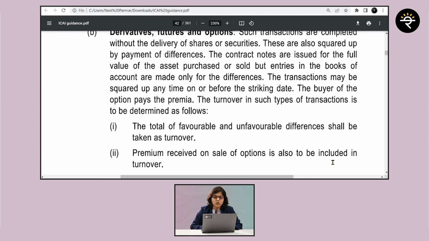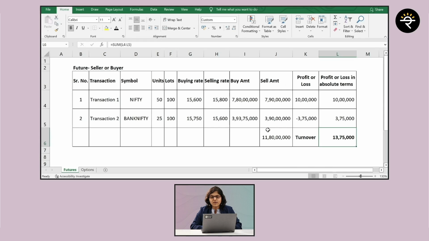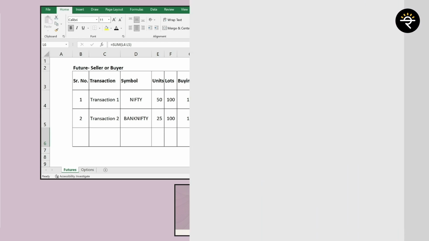Now let us go back to the guidance note. Guidance note says the total of favorable and unfavorable differences. Differences is the difference between buying and selling price. Favorable and unfavorable. So profit bhi add kiya, loss bhi add kiya in the mod value, and this is what is going to be taken for the turnover amount. I hope this entire example is absolutely clear. I hope you understood all about the turnover calculations using the positive trades, negative trades and whatnot.